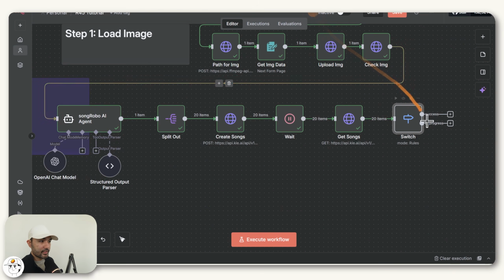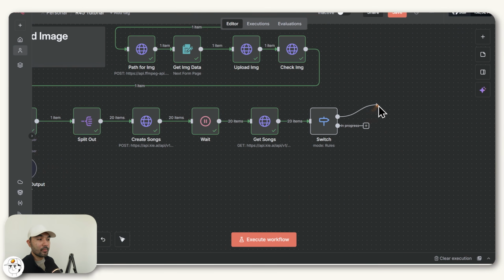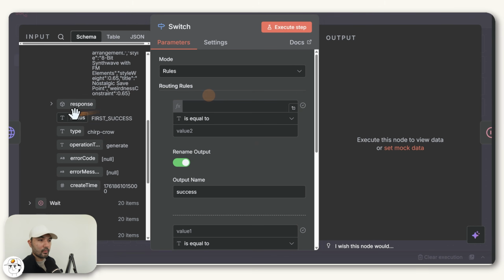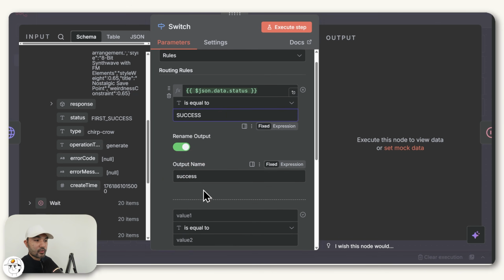So before we finish setting that up, you can see that it just created 2 branches for us, where if it's a success, we'll continue with the workflow. But if it's still in progress, what we'll do is just wait a bit and map that back so that we can wait for the generation to finish. But to set that up in this automation, what you want to do is to drag this status field here and check if this value is already equating to success, because that means the song is already ready.